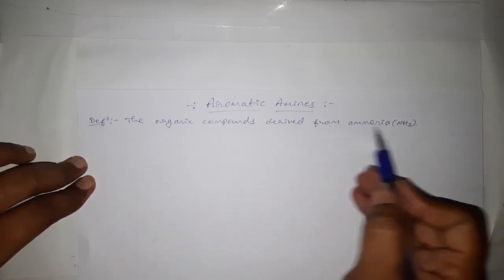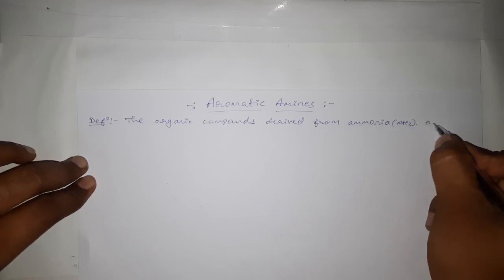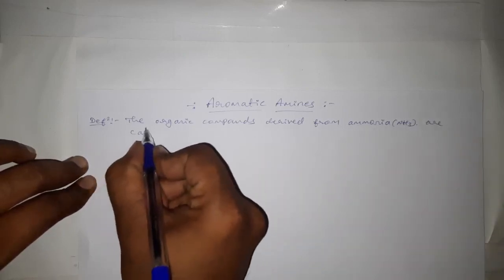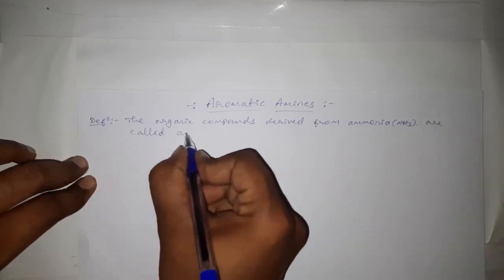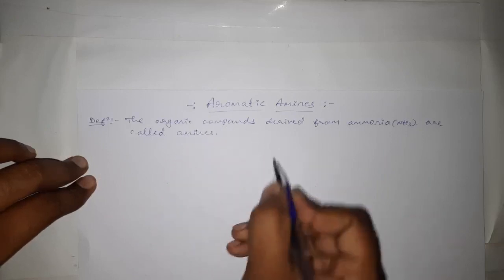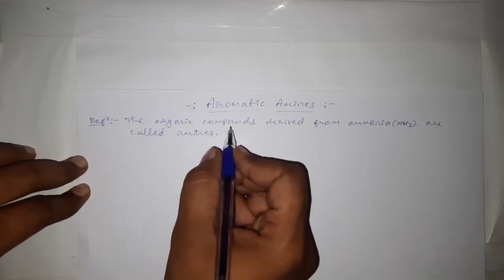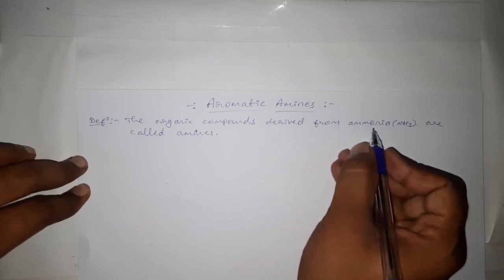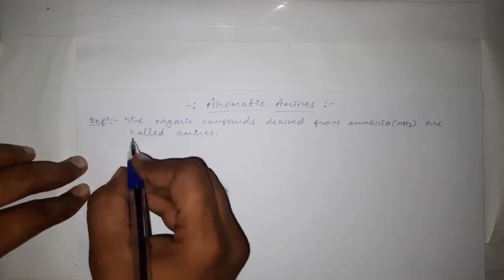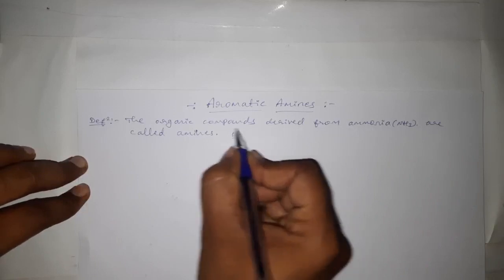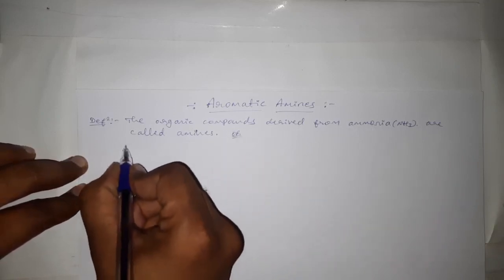Organic compounds derived from ammonia are called amines. Or we can give another definition for amines.